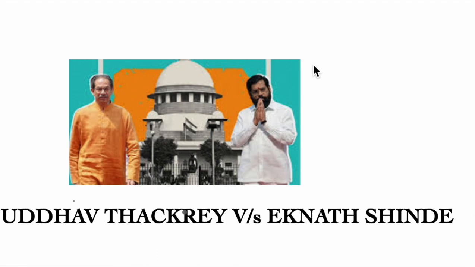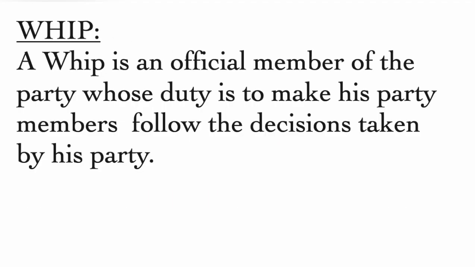So here, a whip is the official member of the party whose duty is to make his party members follow the decision taken by his party. So appointing a whip is only the power of the political party, not the legislature. Okay, so if a legislature appoints a whip, then that is against the 10th Schedule,